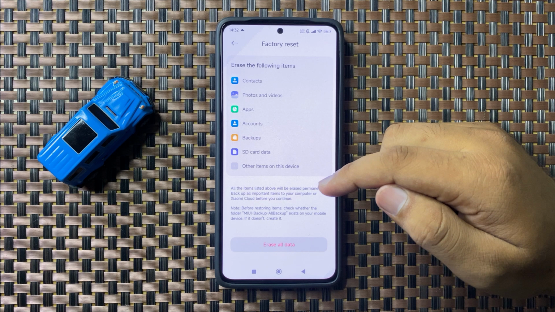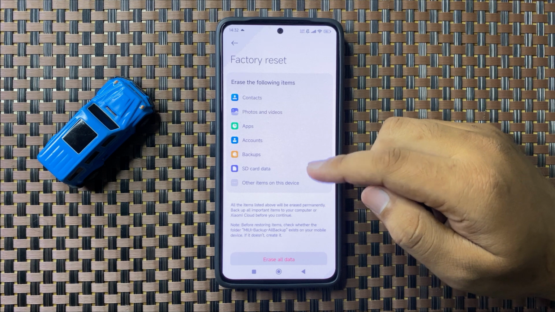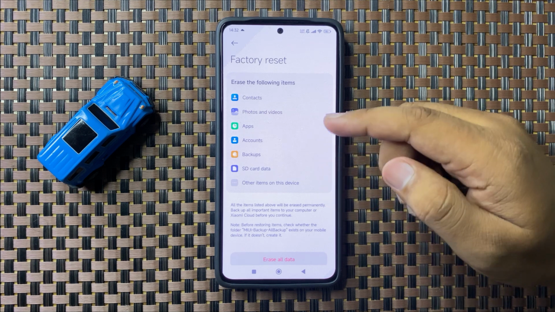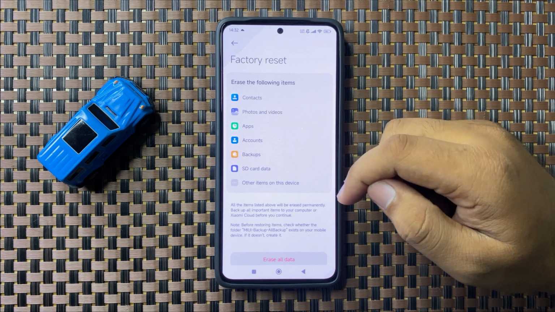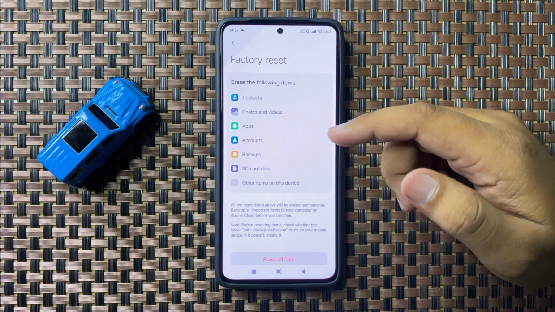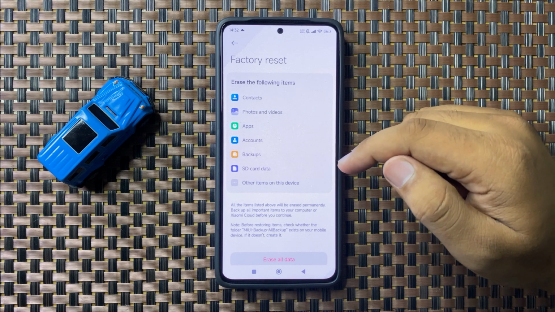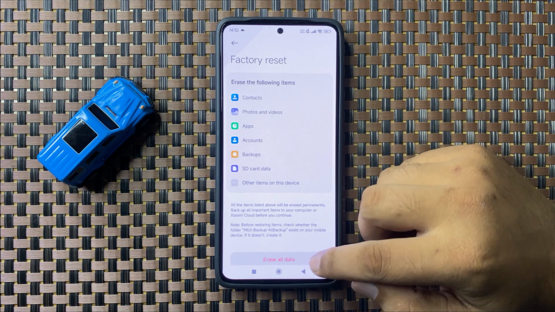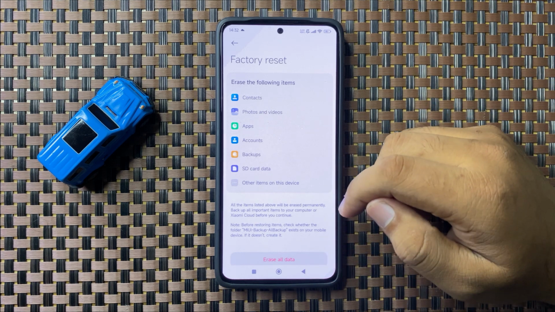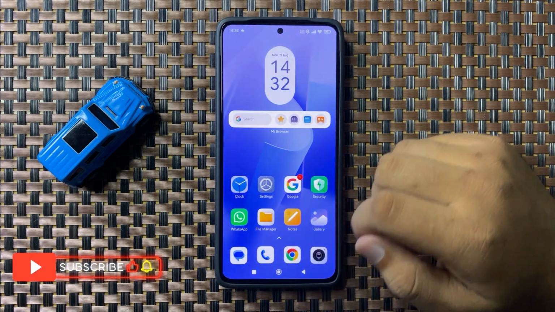pattern. And when you enter the pin, password or pattern of your lock screen, it will reset your phone back to factory default, and everything from your phone will be deleted, including contacts, photos, videos, apps, accounts, everything will be deleted. So if you are sure, then tap on this erase all data option, and after that the screen won't turn on issue will be 100% fixed.